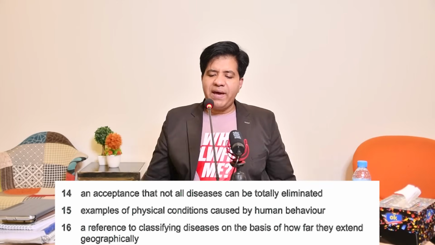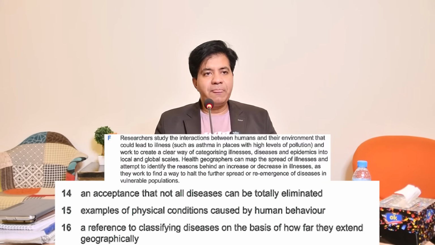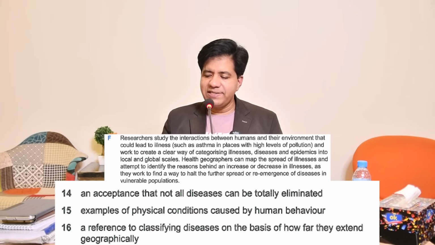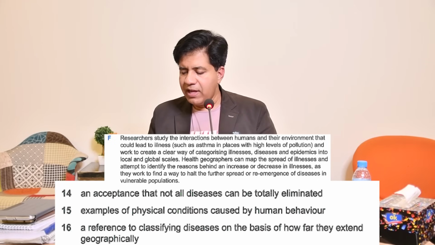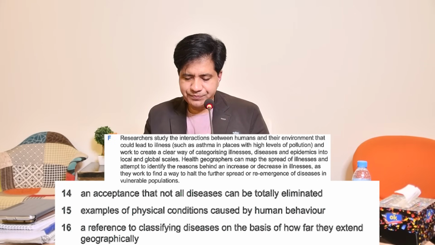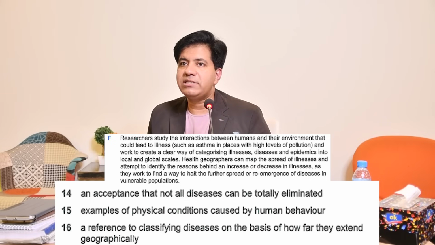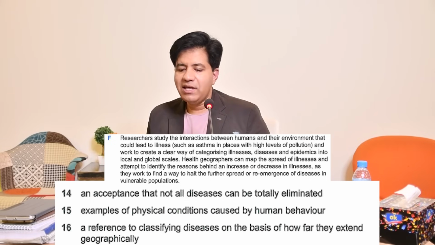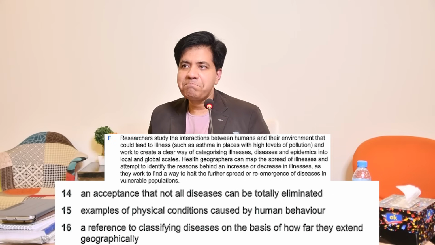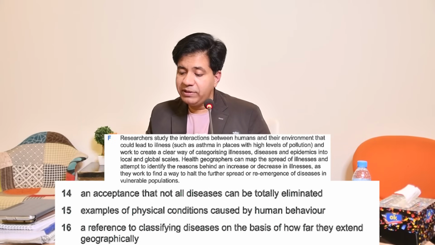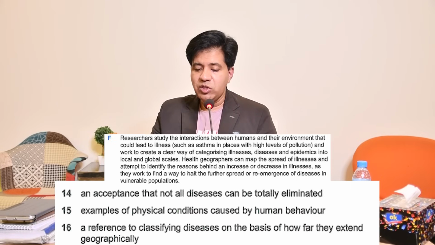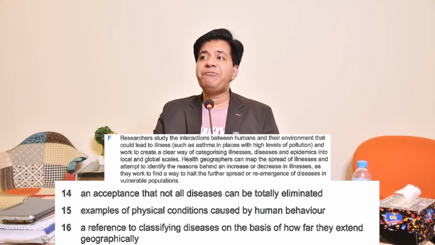Now please go to paragraph F and G and then tell me what is the right one. Where do they give the reference of classifying diseases? Look for the word categorizing and all that. For diseases, they use the word illnesses. Good. You found this word classifying, and that is categorizing. For diseases, they use the word illnesses. So paragraph F is the right answer.